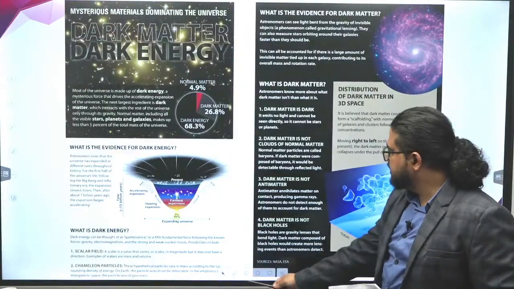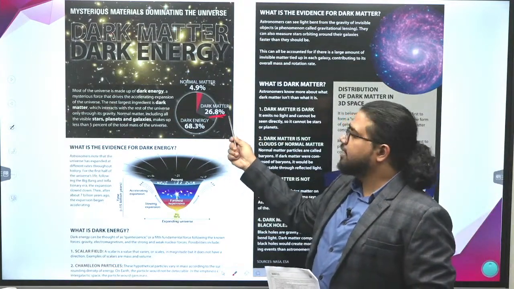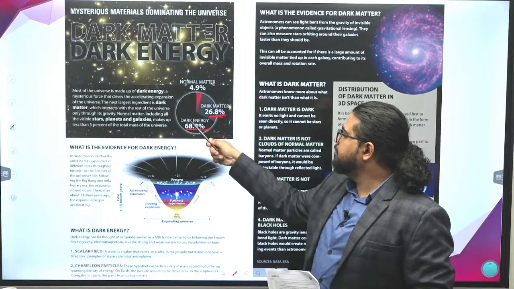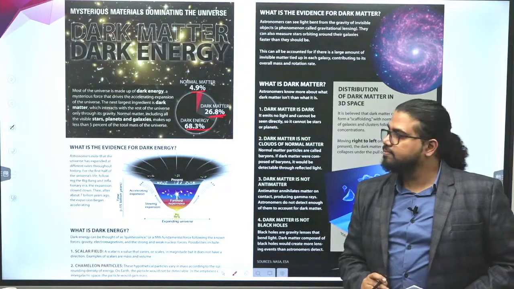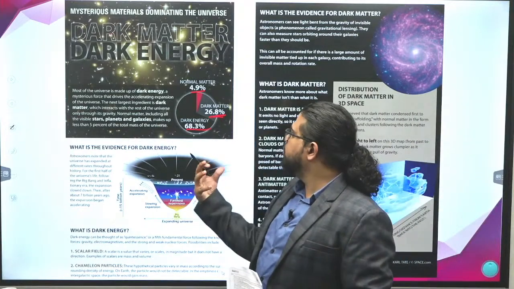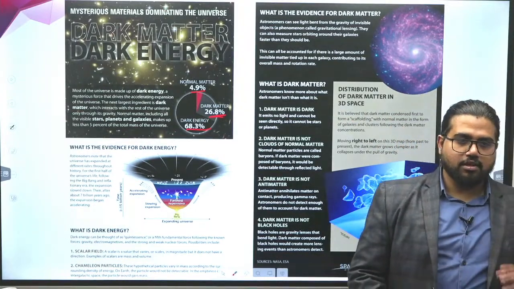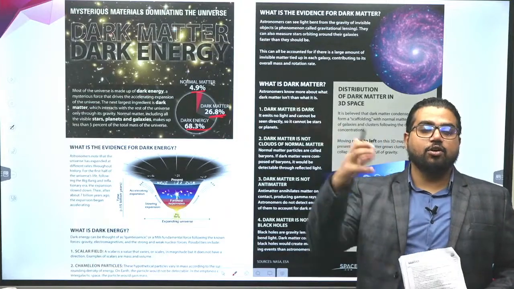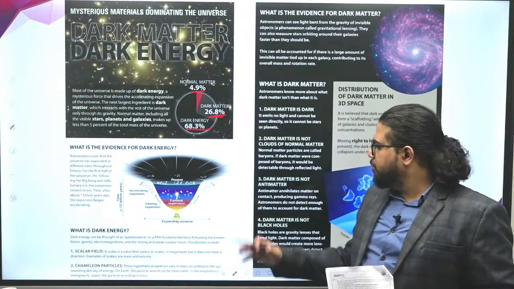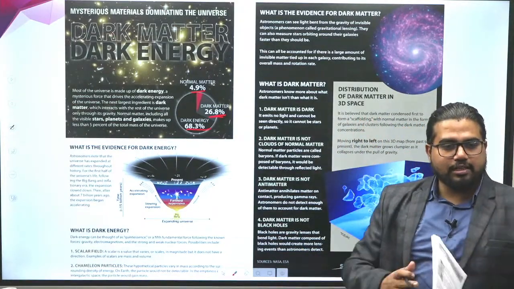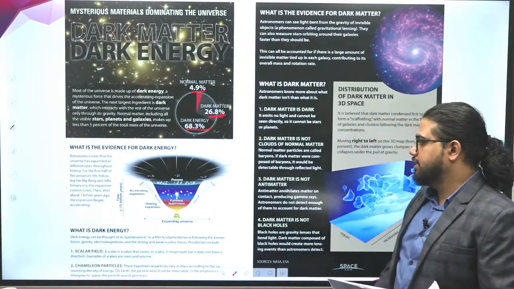Now here are some details on dark matter. You can see here, as I told, nearly 27% is dark matter, 68% is dark energy, and less than 5% is normal matter, what we see. Now how did we come to know about dark matter and dark energy? How are we predicting there can be something called dark energy? What is the fundamental idea of this? It's very important to know the broad picture, because we have seen previous year questions on gravitational lensing. Some kinds of questions are coming in these areas.